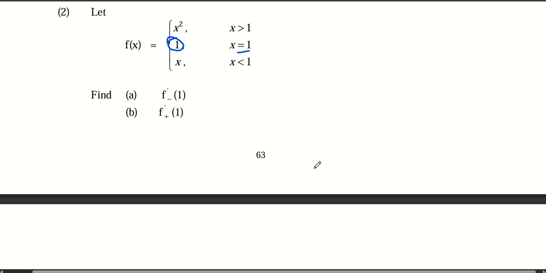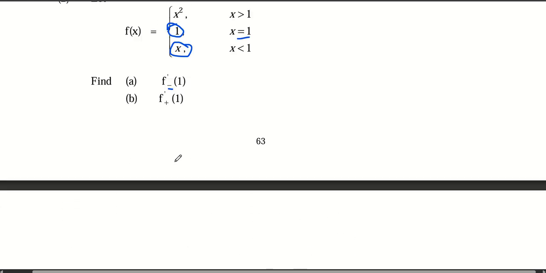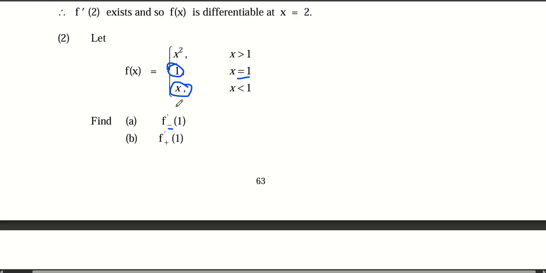That is, x should be less than 1 in that region. So it means that you have to use this evaluation. You are trying to evaluate the left-handed limit for this one.